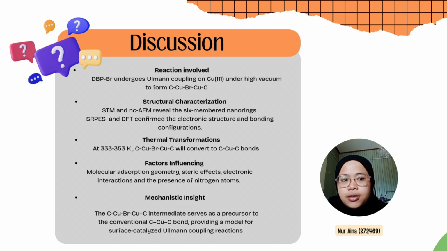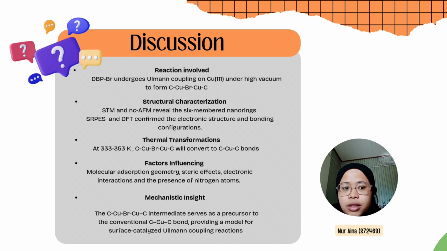This study focused on the Ullmann coupling reaction of DPPBr on a Cu(111) surface under high vacuum, forming a carbon-copper-bromine-copper-carbon chain intermediate. STM and NC-AFM imaging confirmed the formation of six-membered nanorings, while SRPES and DFT validated the electronic and bonding structure. Upon heating to 333 to 353 Kelvin, the intermediate transformed into the carbon-copper-carbon chain bond. Factors such as molecular geometry, steric effect, electronic interaction, and nitrogen atoms influence the reaction process.